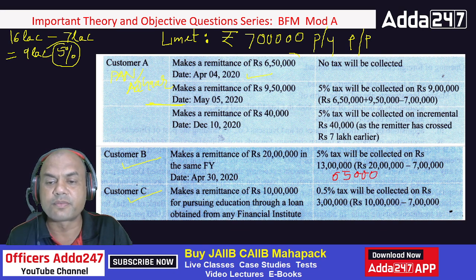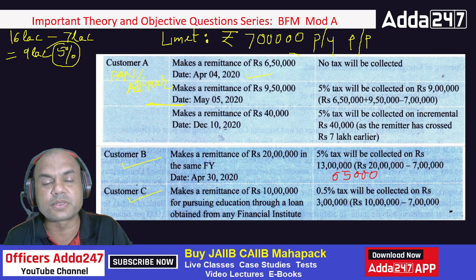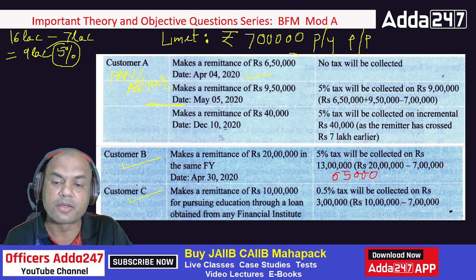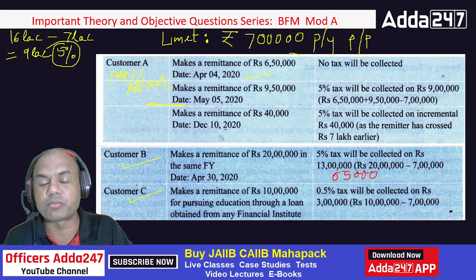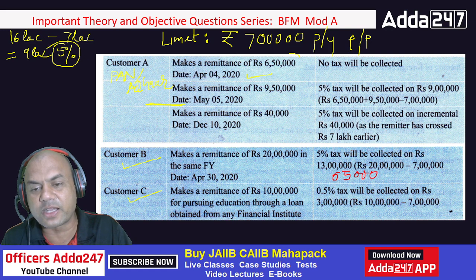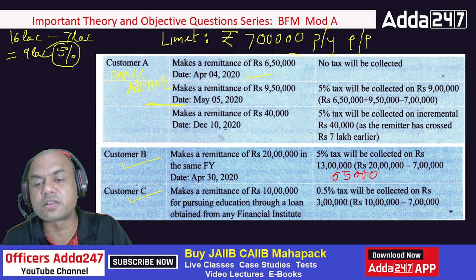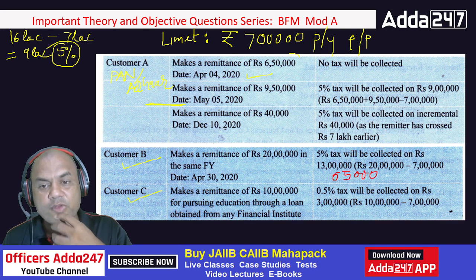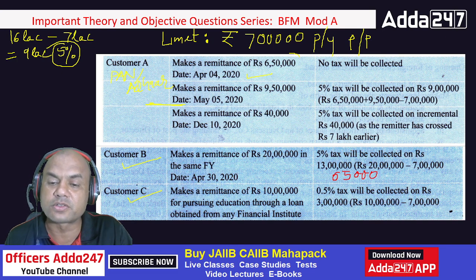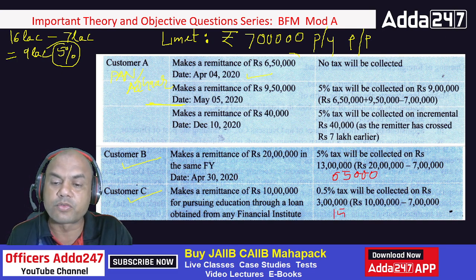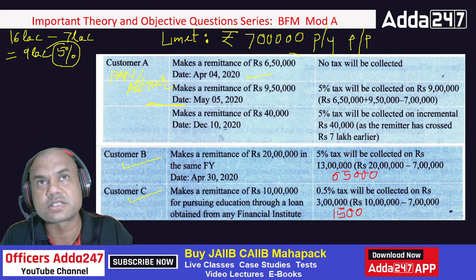65,000 over here. And what is the tax collected on this person? Correct. Everyone type fast on this also. So 3 lakhs and 1.5%. So 1% of 3 lakhs is what? 3,000, right? Always remember, divided by 100. So 1% of 3 lakhs is 3,000. And what is 0.5%, half of that? So 1,500. So 1,500 will be the tax collected from this person for education.